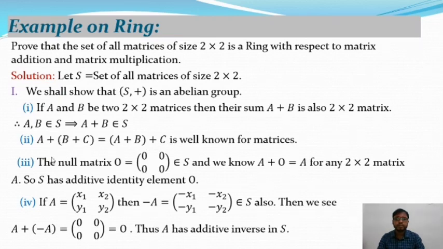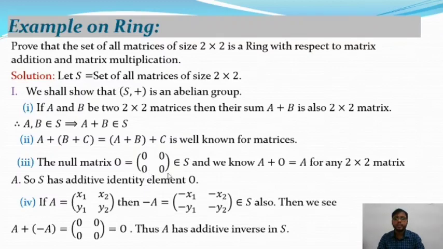Now move on to the third property of the abelian group. The null matrix 0. This is called the zero matrix or the null matrix, and all the elements of this matrix are 0. So this is the 2 cross 2 matrix.